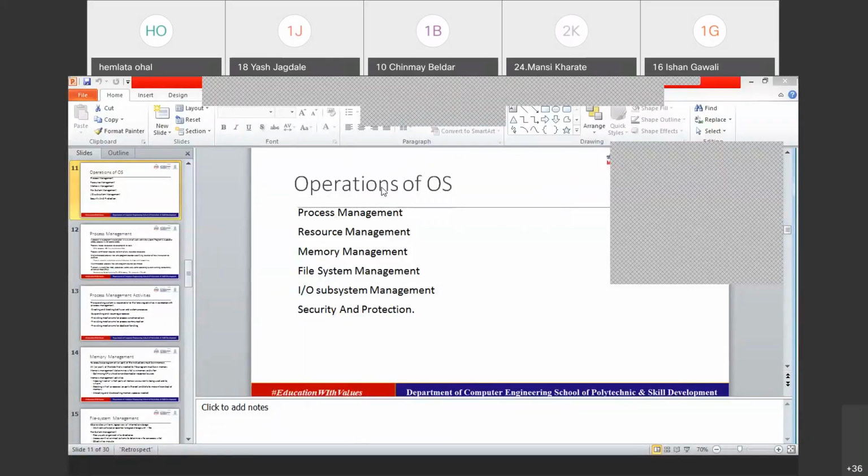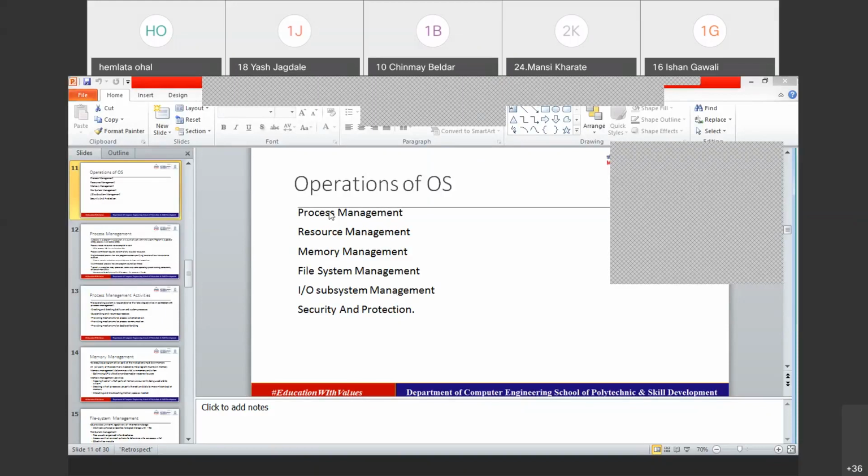Hello, good morning students. In the previous session, we covered a few points on the operations of the OS. Let's quickly go through them. We discussed all these different operations of the operating system: process management, resource management, memory management, file system management, IO subsystem management, security and protection. So all are the main management operations done by the operating system.